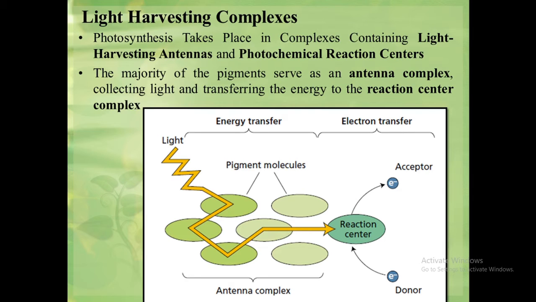The reaction center is a special chlorophyll molecule which absorbs energy from the antenna complex and gets excited. The excited chlorophyll transfers the electron to a nearby acceptor molecule. The electron donor then reduces the excited chlorophyll again by donating electrons.